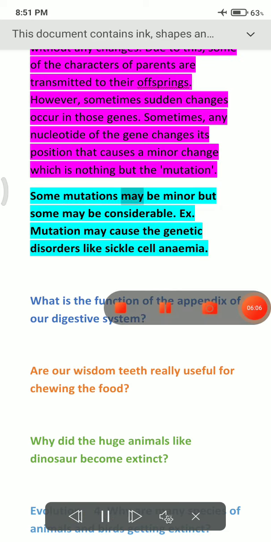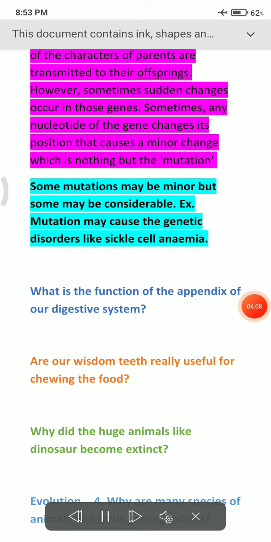Some mutations may be minor, but some may be considerable. An X mutation may cause genetic disorders like sickle cell anemia.